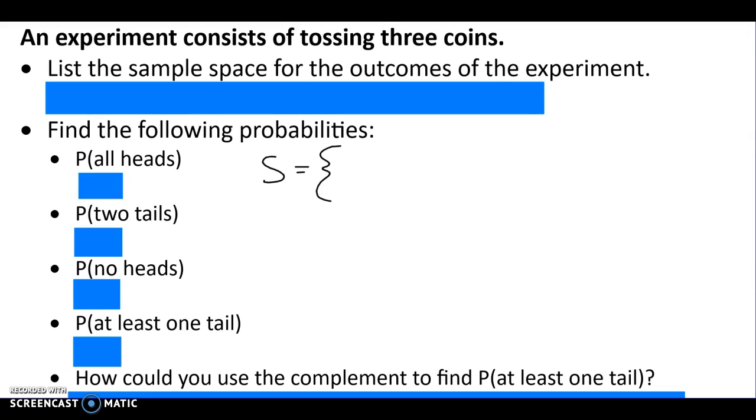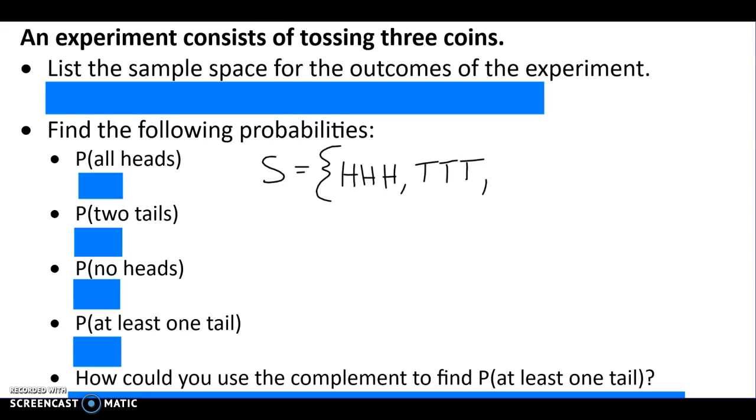So after one experiment, what's one possibility? I look at all 3 coins. Okay, so that's a possibility. So you can do H, H, H. So we could also obviously have all 3 could be tails. So tails, tails, tails.